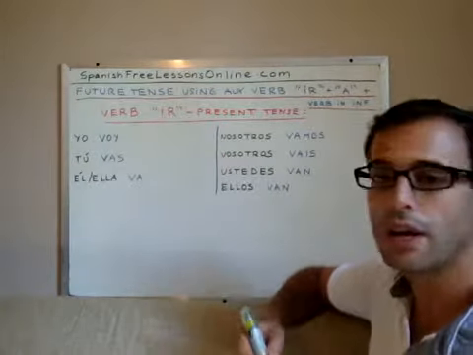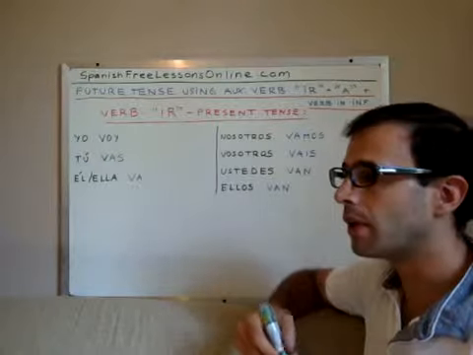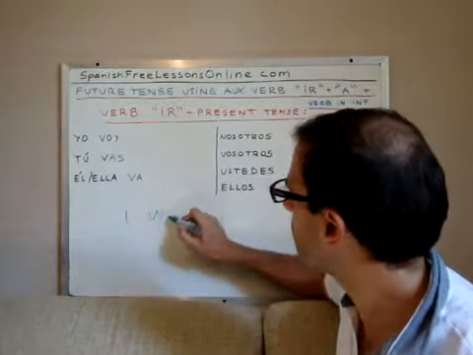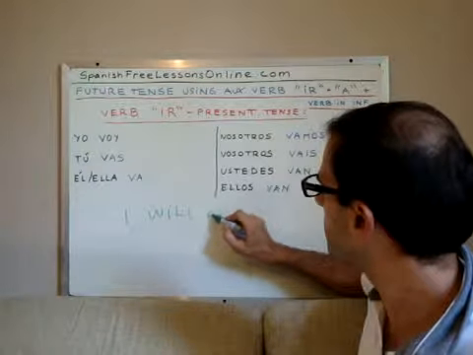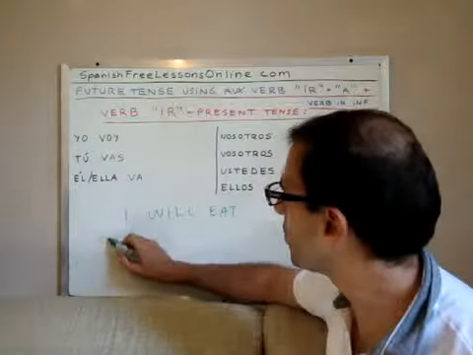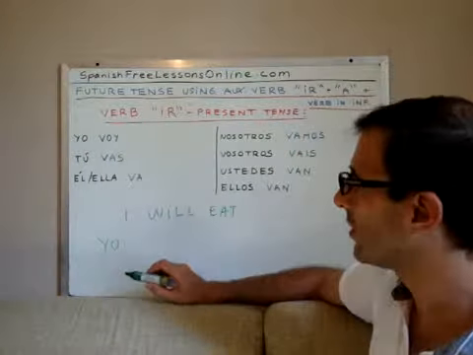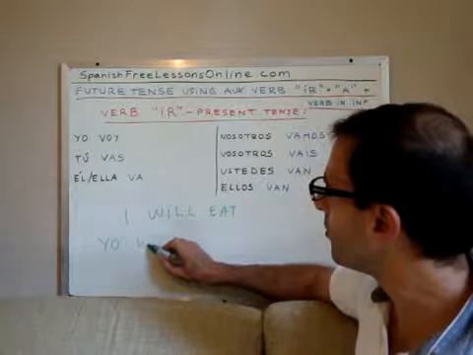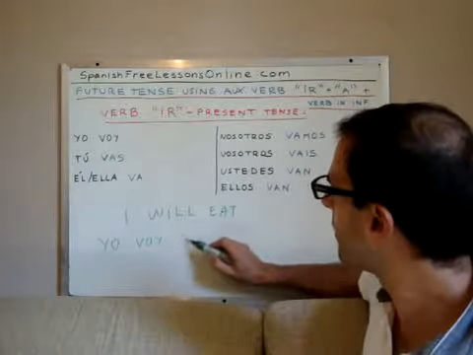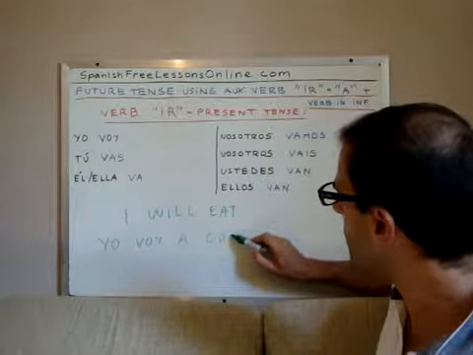So if we want to say, for example, I will eat, right? We will say, yo, the subject, right? Voy a comer, right?